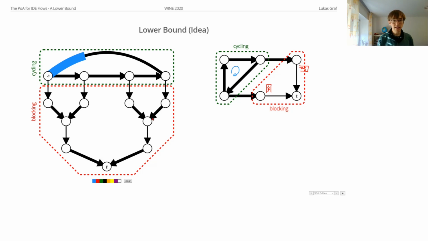And what happens now is, basically, first the same thing as before. A queue forms here, flow is diverted to the right, queue forms here, flow is diverted to the right, queue forms here, queue forms here, and now flow goes to the left. So we have the same behavior as before, just a bit more queues, but they are all smaller. So we still use the same amount of flow.